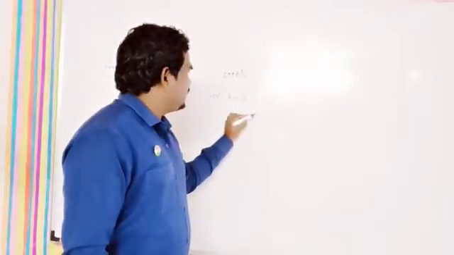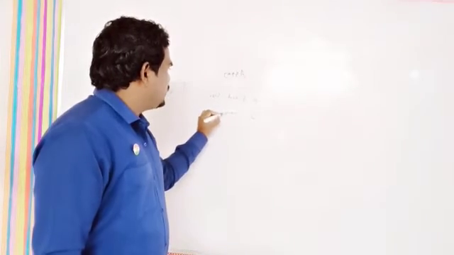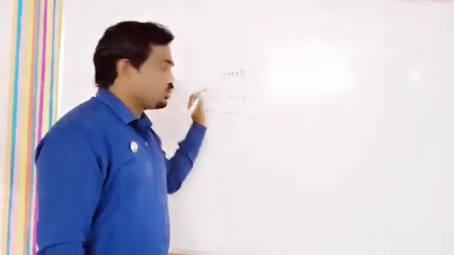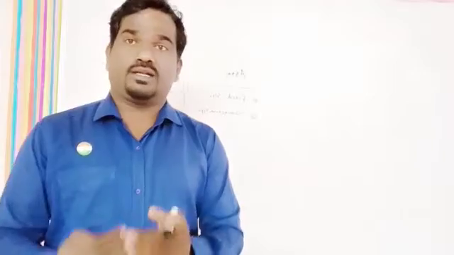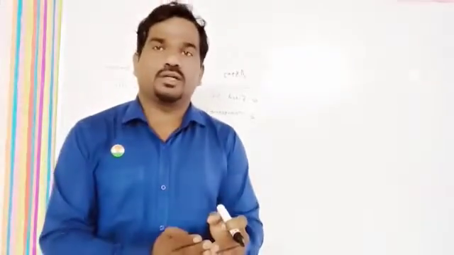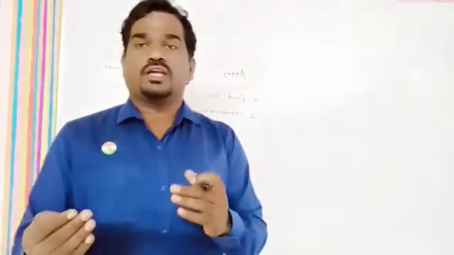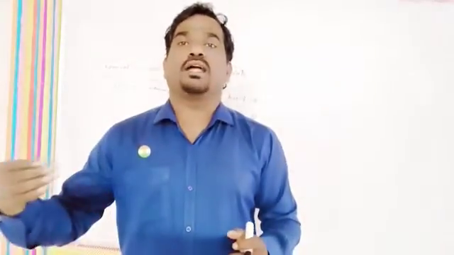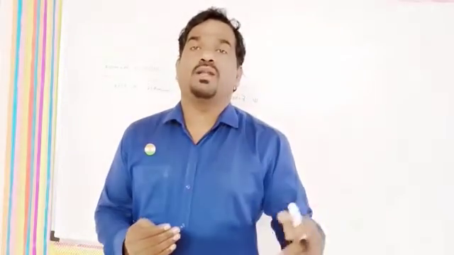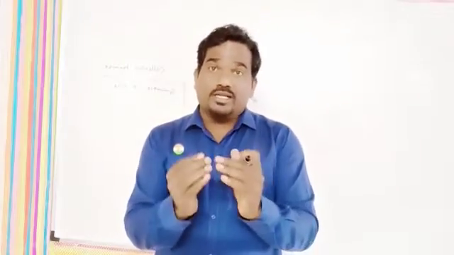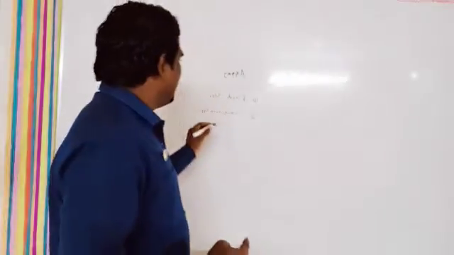Then second, in an array we can store homogeneous type data only. We can store only one type of data. That means if I created an array of Student, then only Student objects I can store in it. If I created an integer array, then only integer elements. If I created a string array, then only string elements. So it is homogeneous in nature.